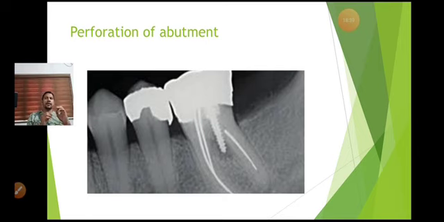The distal canal of a mandibular molar is the longest and widest canal in that tooth. In the maxillary molar, the palatal root is the longest and widest root canal. So if you make the post space in any other root, it can cause a perforation in most cases. So make sure you locate the exact root canal you have to locate.